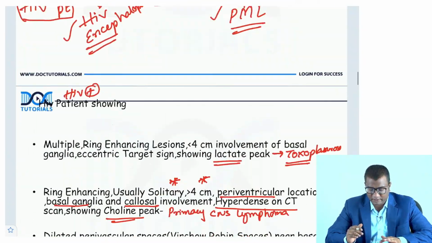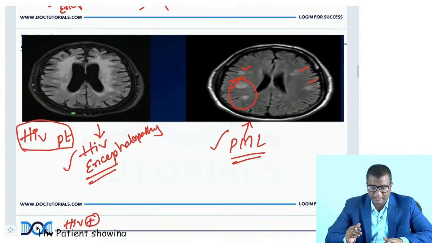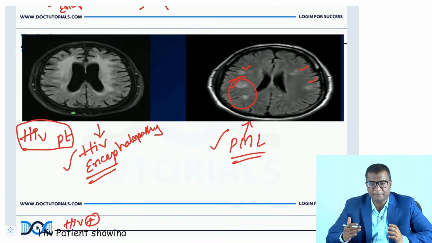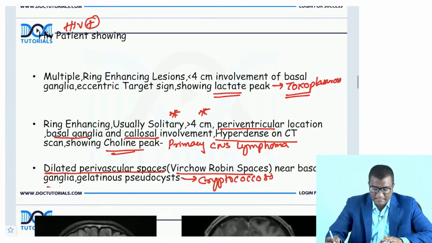I hope you remember I've given you images together, which is PML and which is HIV encephalopathy. Once again, periventricular, sparing the subcortical U fibers is HIV encephalopathy. Parieto-occipital, multifocal, patchy appearance, predominantly involving the parieto-occipital region, involving the subcortical U fibers also. The peripheral subcortical U fibers are also involved in PML, right?